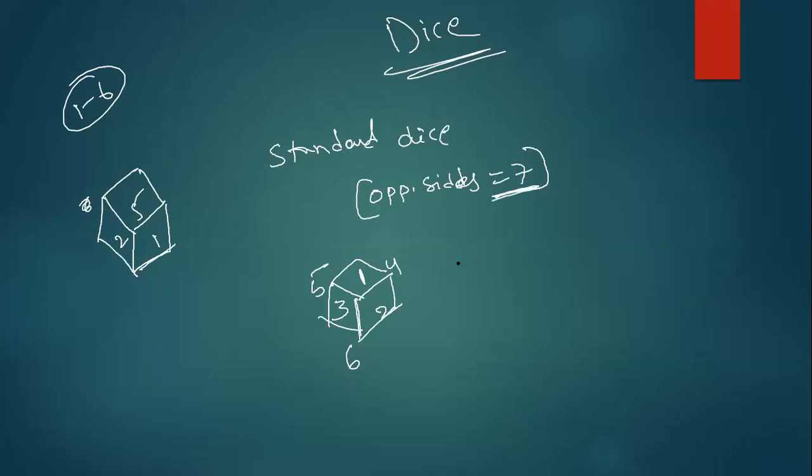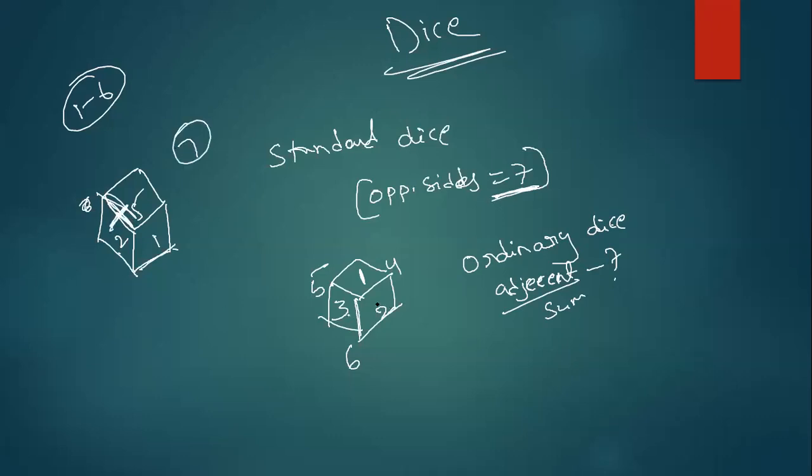Similarly, the next one is the ordinary dice. Ordinary dice means one of the adjacent sides will sum to 7. Like this, see, 5 and one of the sides is 2, so this sum will give you 7. That means if 3 is here, 4 will be somewhere on this side or this side.